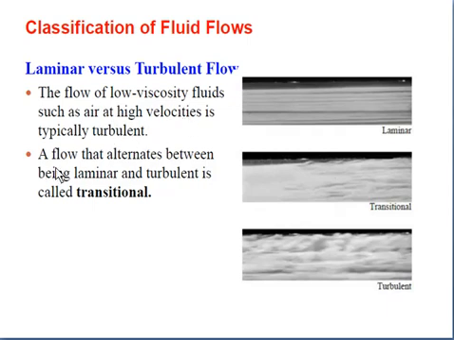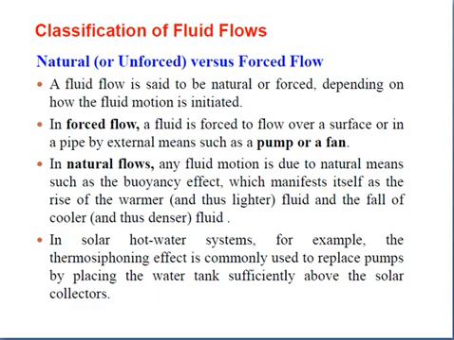Now the flow that alternates between laminar and turbulent is called transitional flow. In this diagram you can see that this portion is laminar and this portion is turbulent. So this middle portion is called the transition of flow or transitional flow, where the flow is going from laminar to turbulent or turbulent to laminar, both ways. Okay, understand this point?